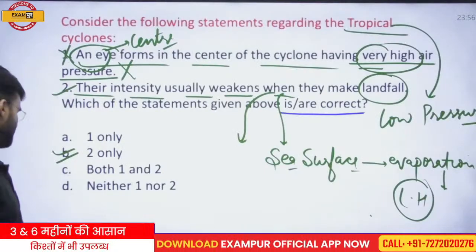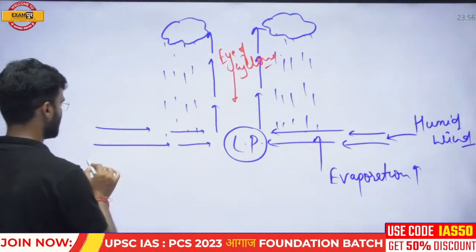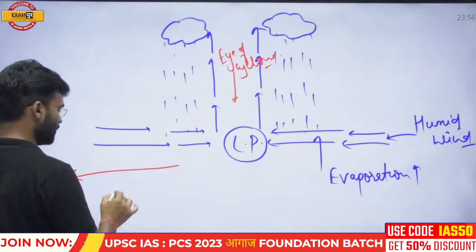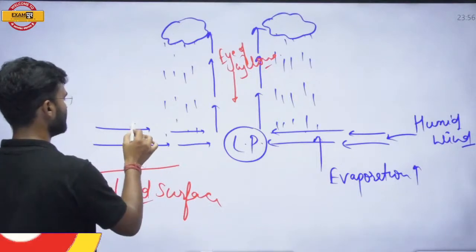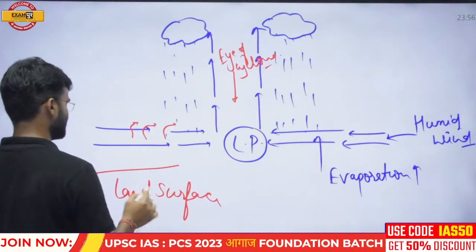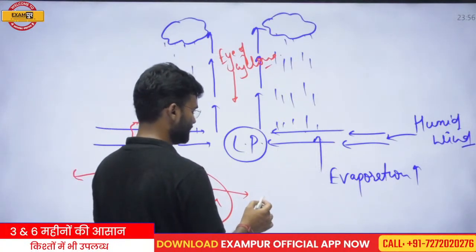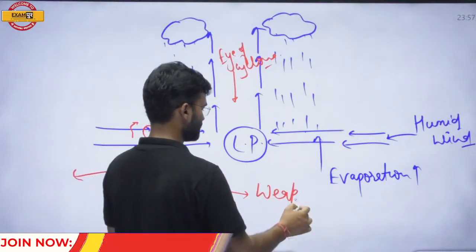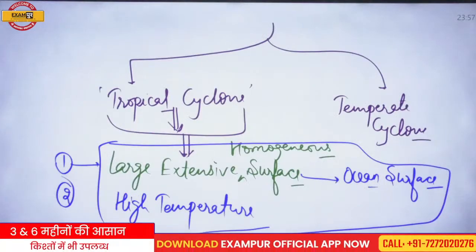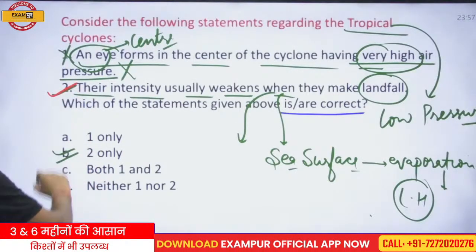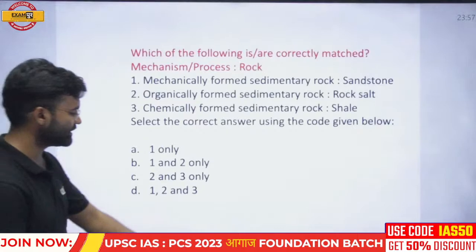And when this cyclone moves onto the land surface, the evaporation will be disrupted. If the evaporation is disrupted, then the cyclone will become weaker. This cyclone will become weaker, and that is why the second statement is correct and the first statement is wrong. I hope you understand this point.